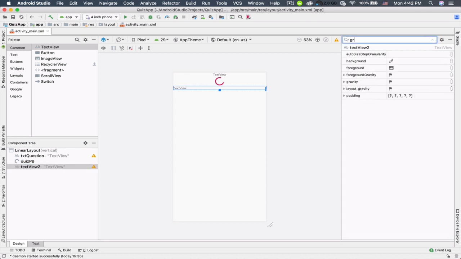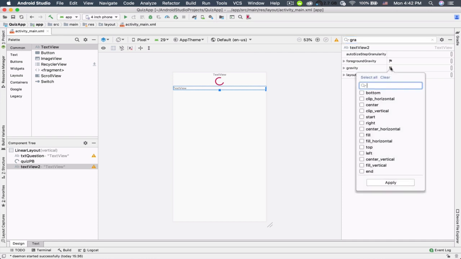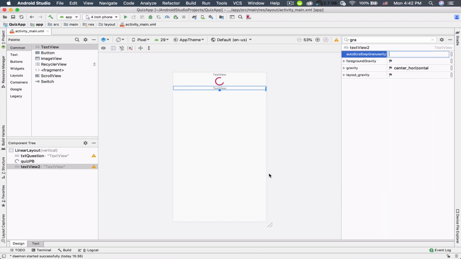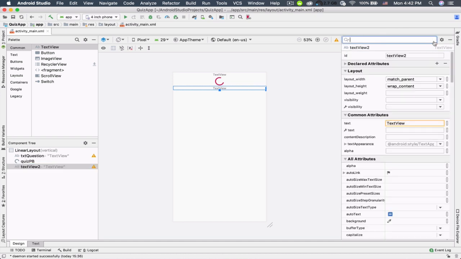So search for gravity, and then click on this flag image of the gravity, choose center horizontal, and then click on apply. Now let's give this text view an ID. Here I'm just going to enter the ID txt remaining questions or txt quiz stats.